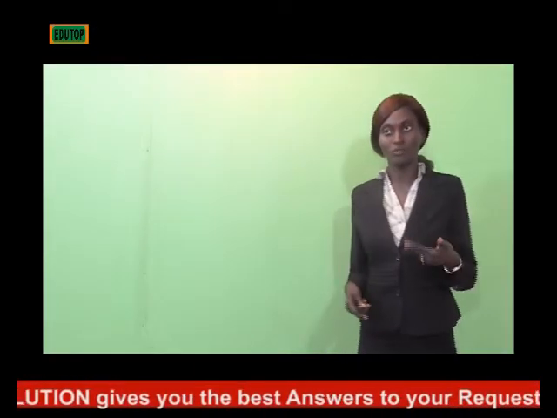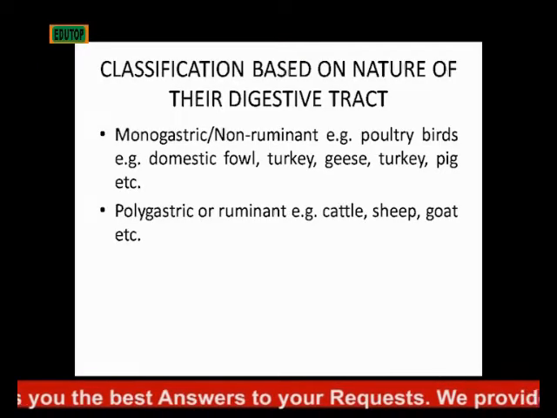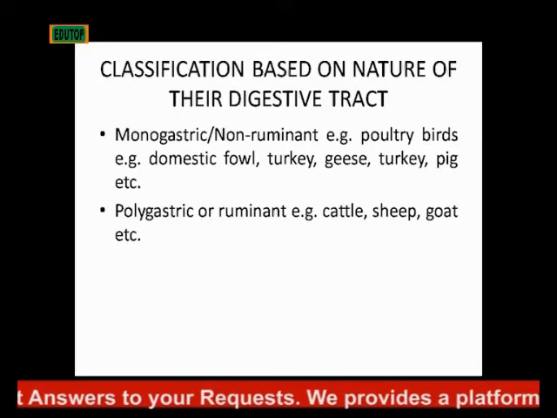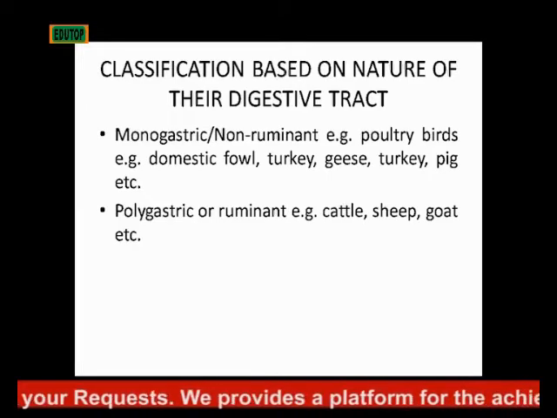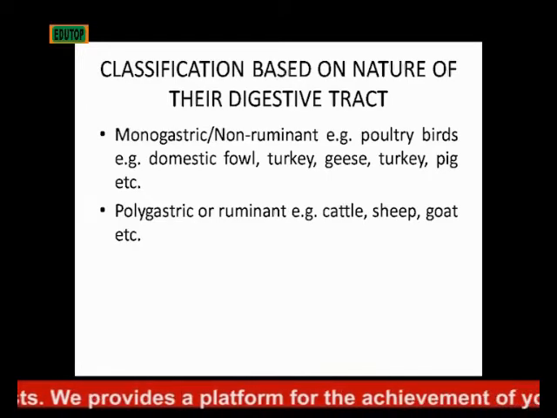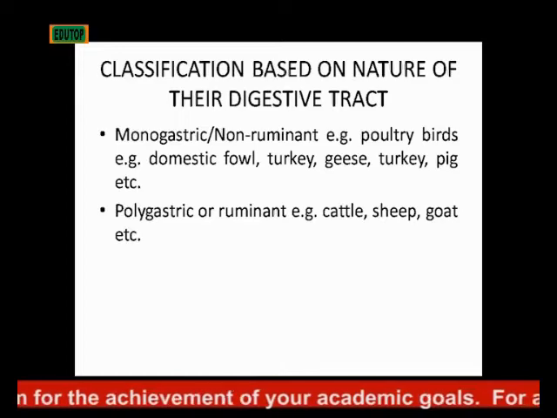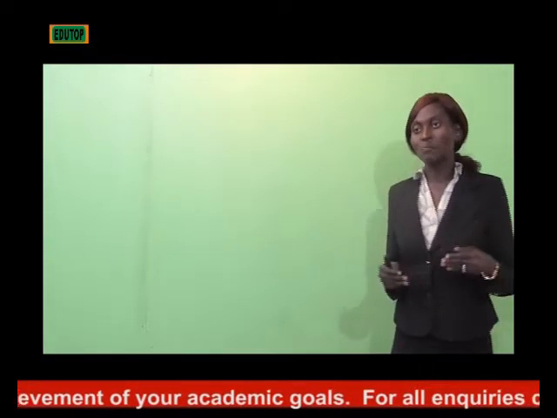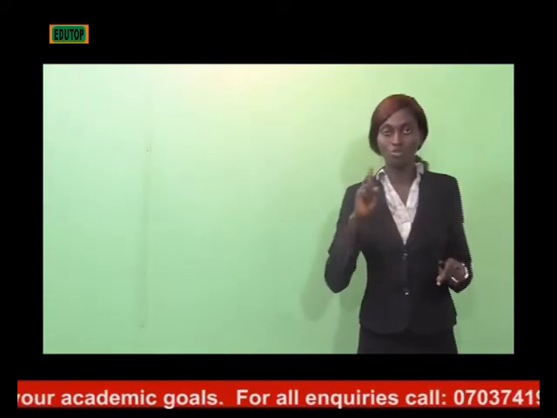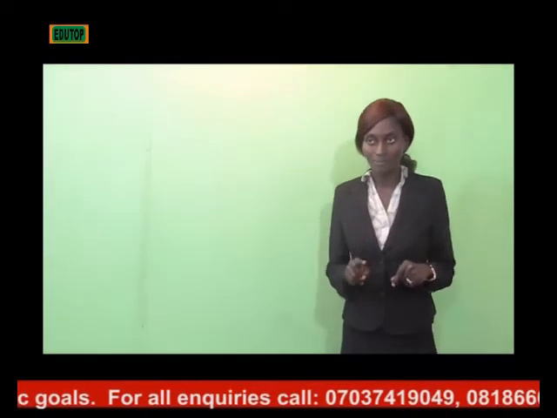Then the second classification, that is classification based on the nature of their digestive tracts. And also we classify farm animals into two: the monogastric and polygastric animals, or what we call the non-ruminants and the ruminants. The monogastric animal, from the name, means one stomach. They have just one stomach, which is the true stomach. That is the rumen. And they do not chew their cud. I will explain that when I get to talk about ruminant animals. So, monogastric animals have one stomach chamber. They do not chew their cud.